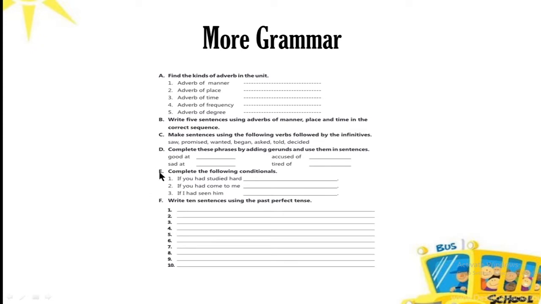Here in your book there is an exercise E, at the end of the exercises of chapter number 6: complete the following conditionals. My dear students, I will try my level best to talk about all the conditional sentences, while going through only the one mentioned in your book in exercise E. Then there's exercise F: write 10 sentences using the past perfect tense. Later in this presentation, I'm going to talk about past perfect tense.